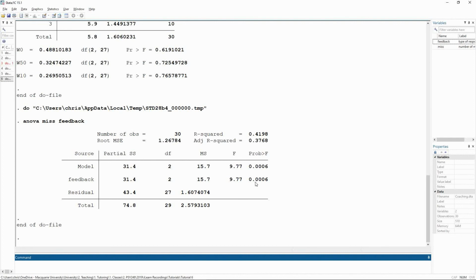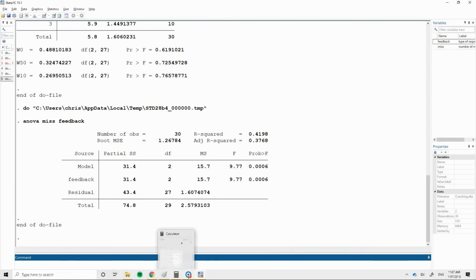Now we defined sufficiently unlikely as 5%, or we define significance as a p-value less than 0.05, so this is a significant effect. So this tells me that in the population, the type of feedback that a basketball player receives does seem to be related to the number of misses that they will make. However, we don't know exactly where the difference lies. So because of this, second stage analyses are justified. And when I'm writing up my conclusion for my ANOVA, because you need a statistical and a real-world conclusion for your ANOVA, I would state that second stage analyses are justified.